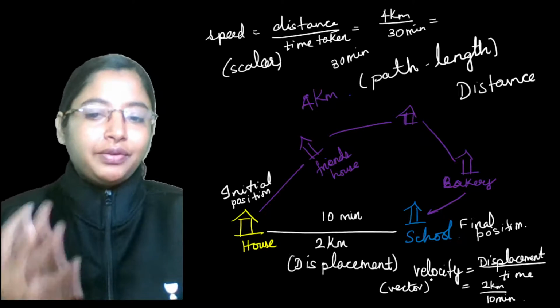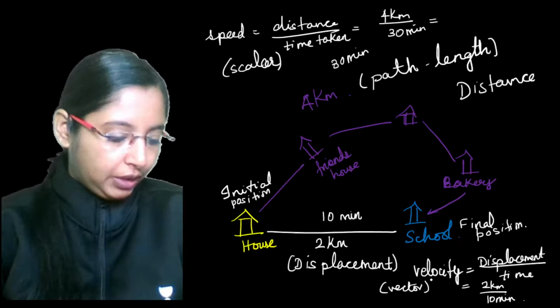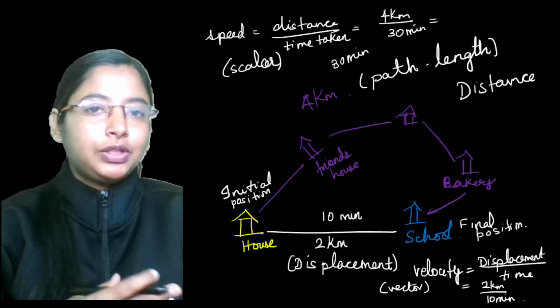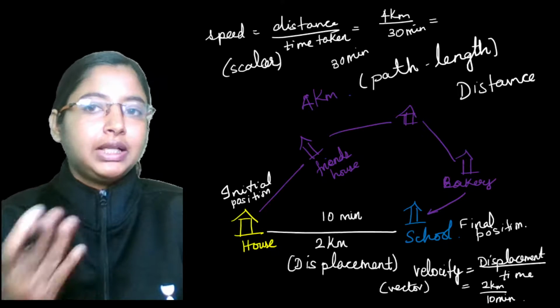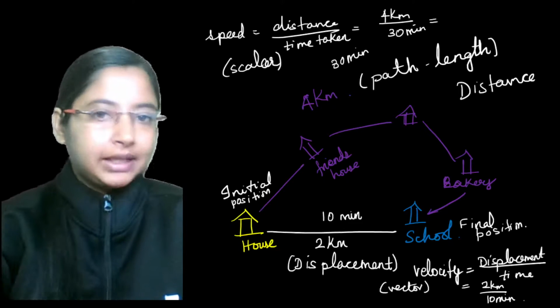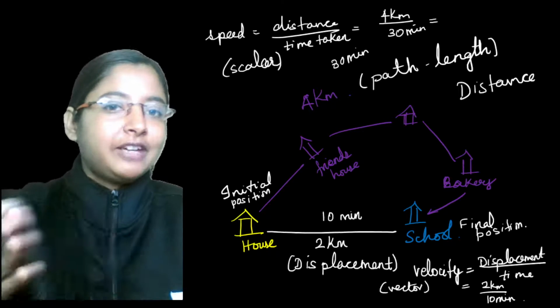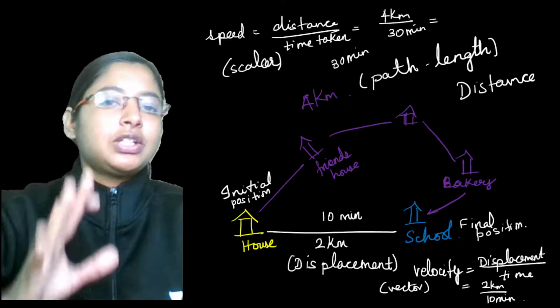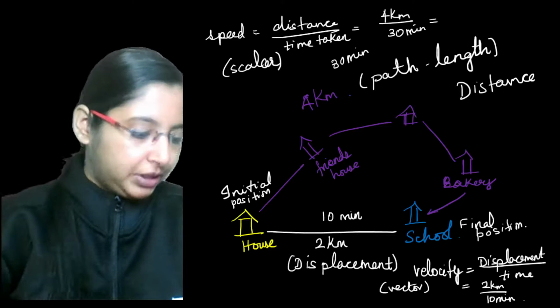Okay, so whenever we say velocity, now whenever we are saying speed, the speed in which a car is traveling is around, let's say, 40 meters per second. All right, that's okay. We are not worried in which direction it's going. We just know that it's going at 40 meters per second.